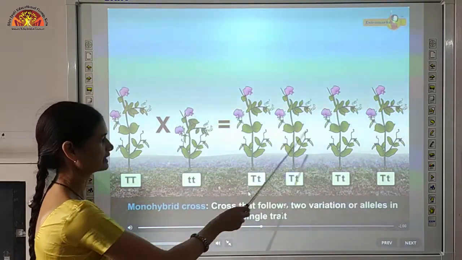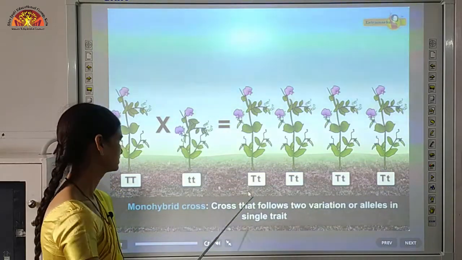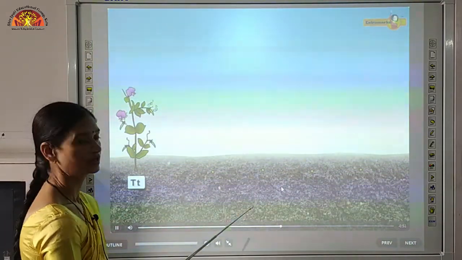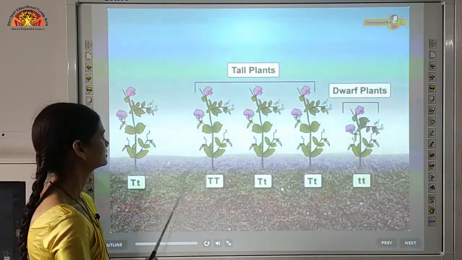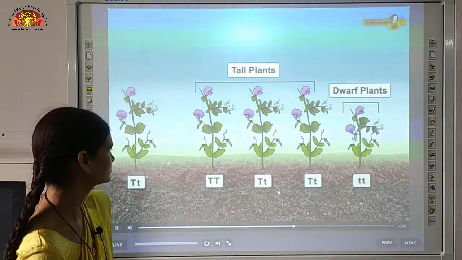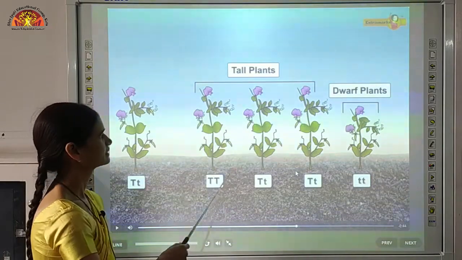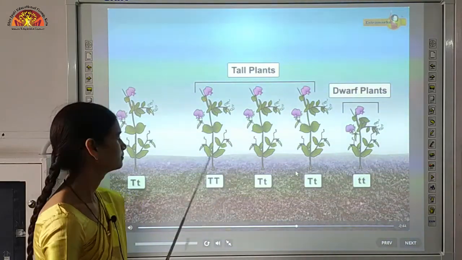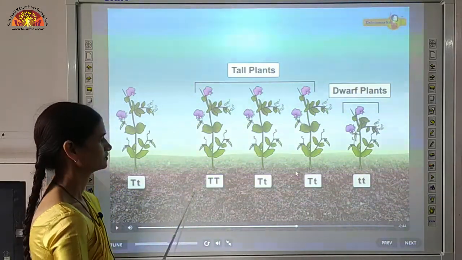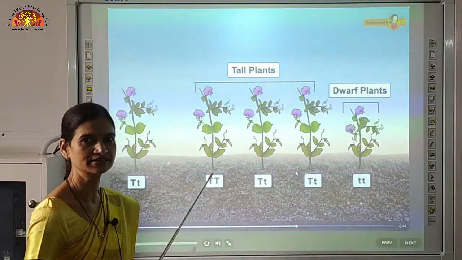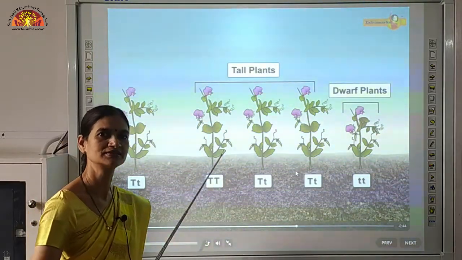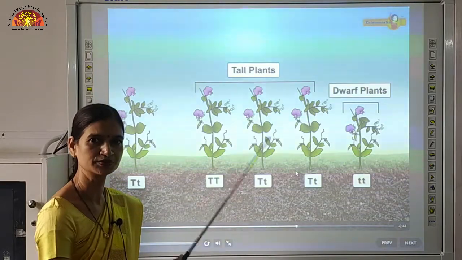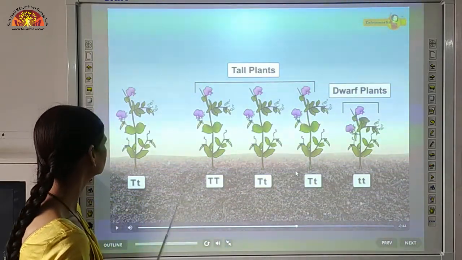Now we will self pollinate these offspring of the first generation. Now let's see the second generation. We are getting these kinds of plants. How are the plants we are getting? Tall plants. We got 3 tall plants and 1 dwarf plant. But again, see what is the genotype of these plants. We have already seen that out of 4 plants we got 3 tall and 1 dwarf, but let us understand about the genotype. We got the phenotype in a 3:1 ratio, but what was the genotype?